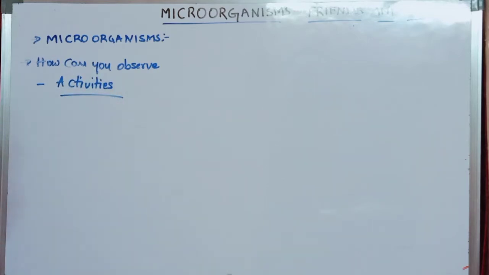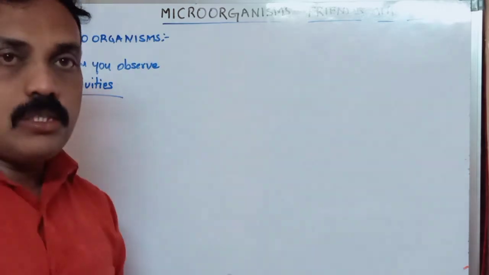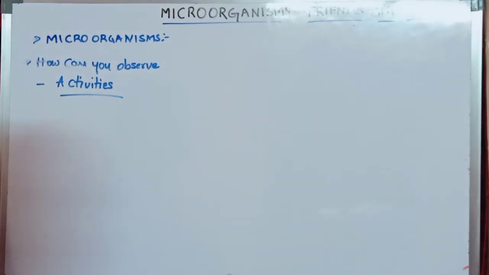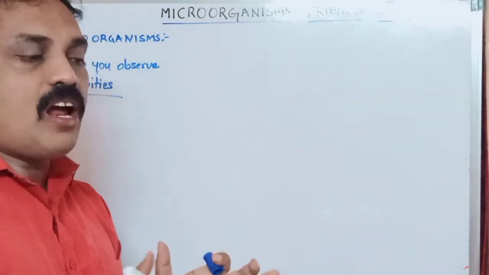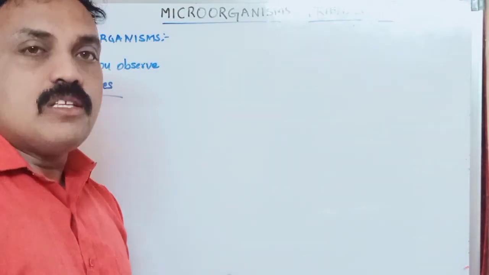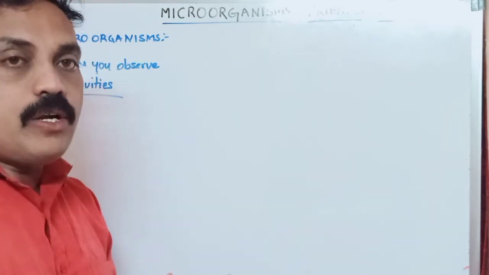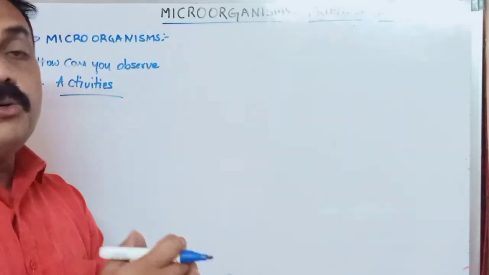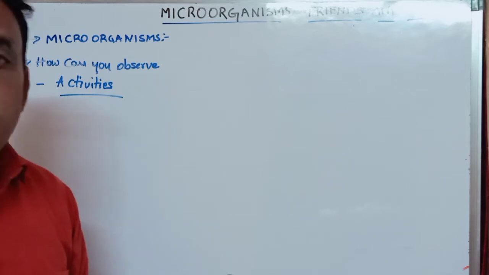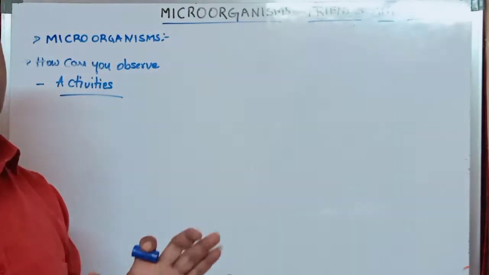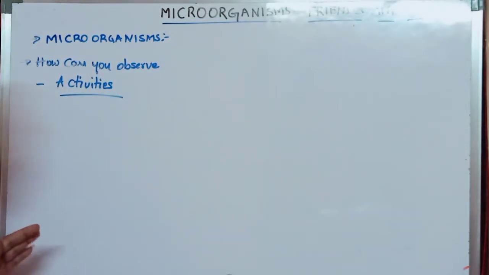We have to do some simple activities, very simple activities, to observe microorganisms. What do we have to do?